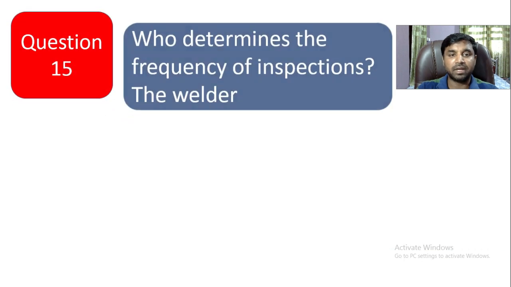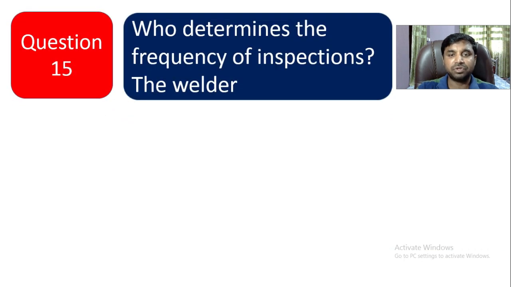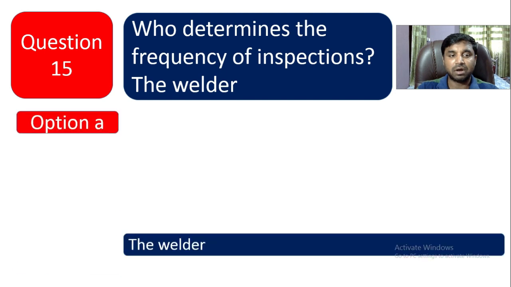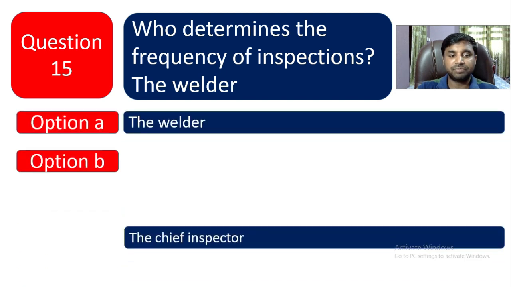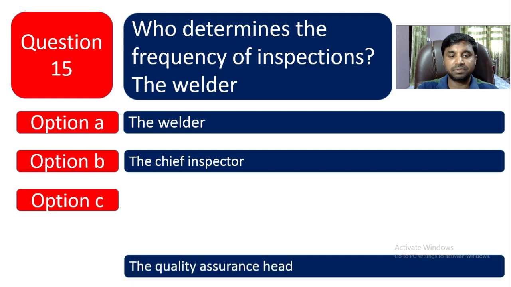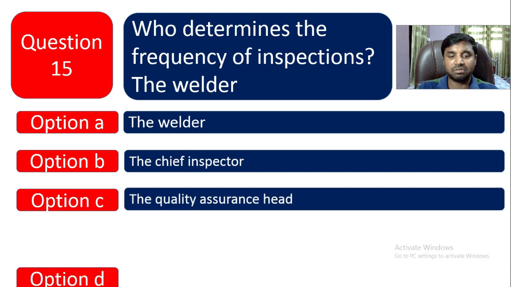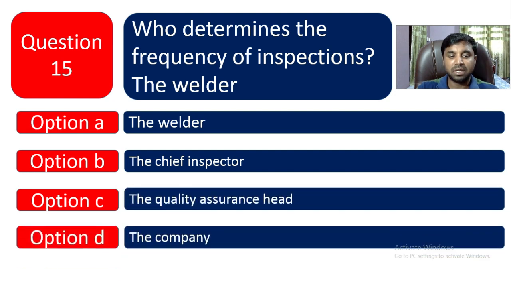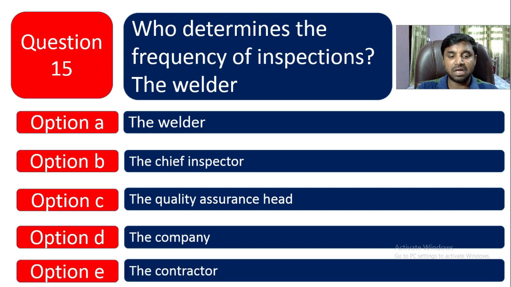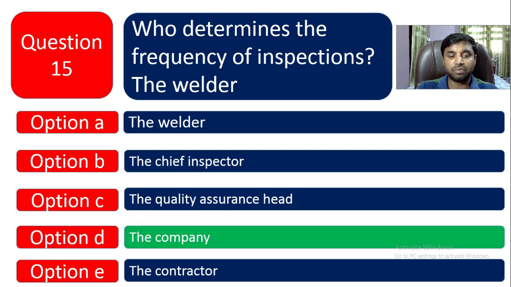Question number 15. Who determines the frequency of inspection? Option A, the welder. Option B, the chief inspector. Option C, the quality assurance head. Option D, the company. Option E is the contractor. Who determines? The company determines the frequency of inspection.